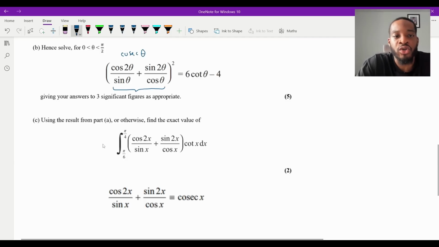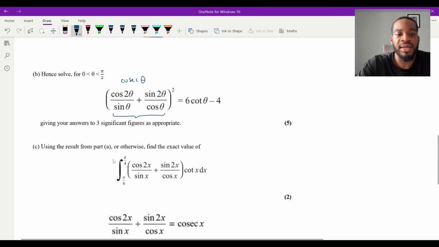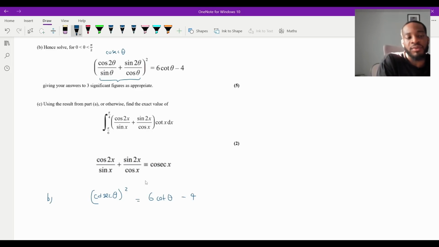So the first thing I'm going to do, and you probably get a mark for that, would just be to replace it, right? So it's going to be cosec all squared. So right here, cosec theta squared, like that. This has to equal 6 cot theta minus 4, right? So remember these types of questions whereby you just use your identity from part A and put it in part B. And another thing I always tell my students is, if you weren't able to do part A and it's a show that, it doesn't mean you can't access any marks in part B, right? Just make that connection and you're able to have a go at least.